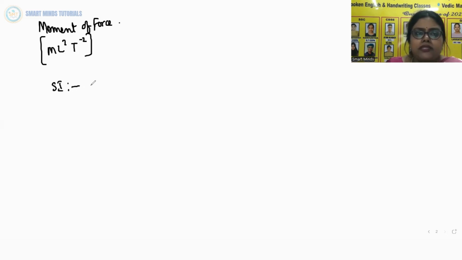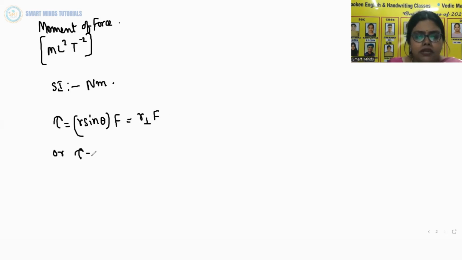The magnitude of moment of force can be written as tau equals r sin theta times F, that is r perpendicular times F, or you can write tau equals r F sin theta, that is r times F perpendicular.